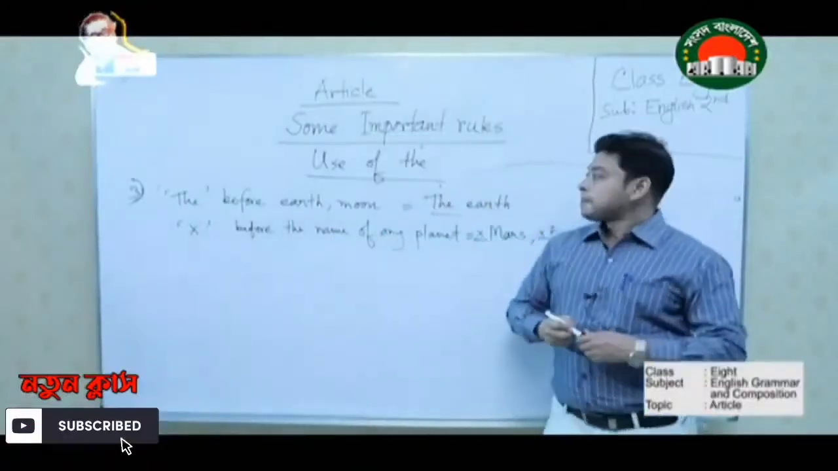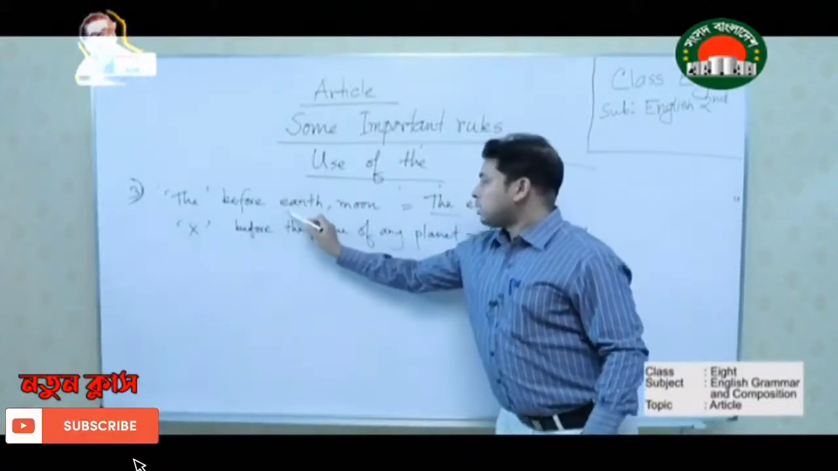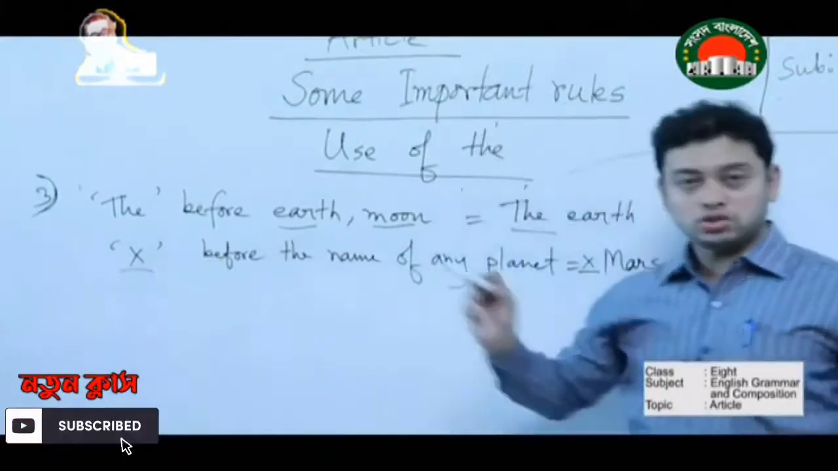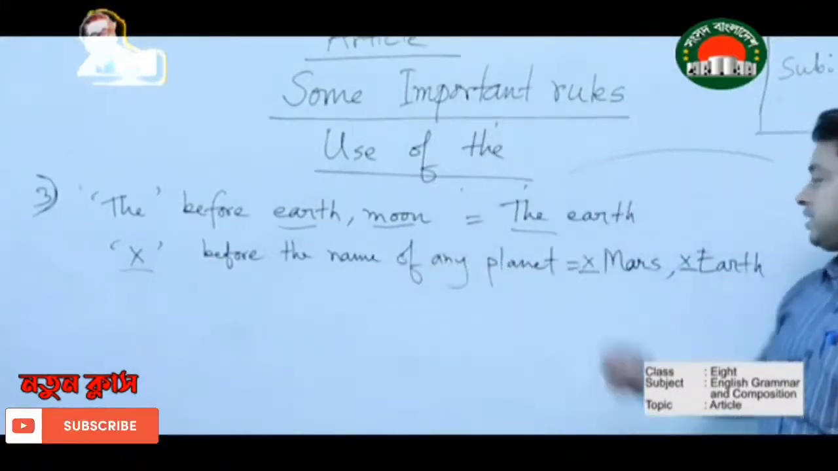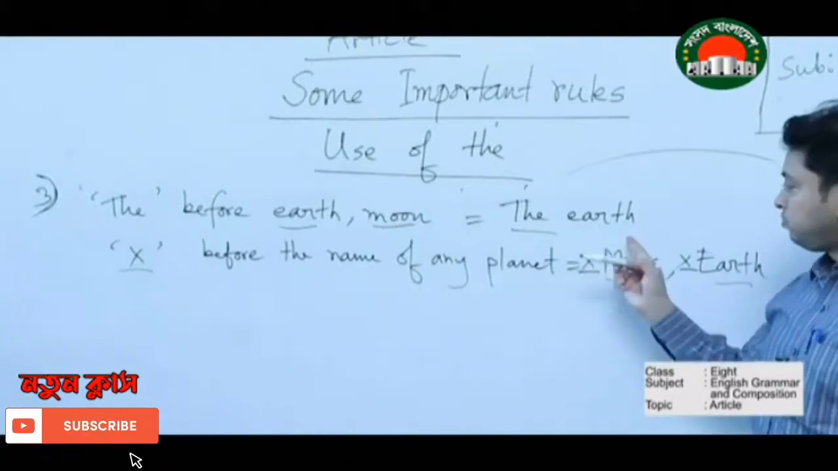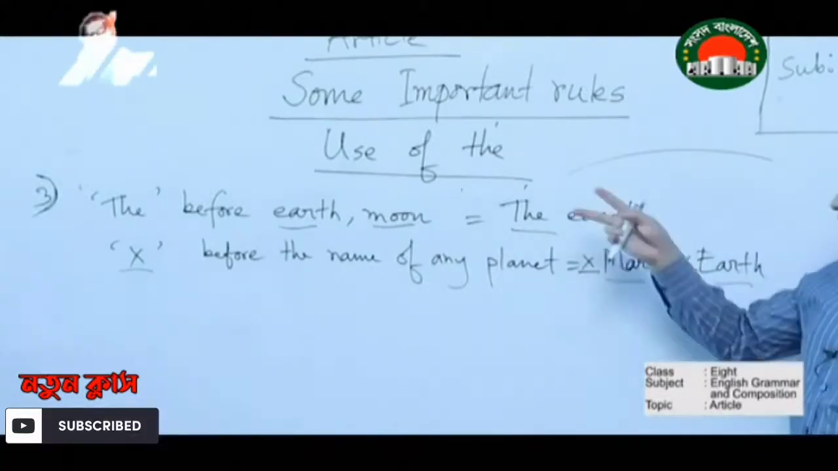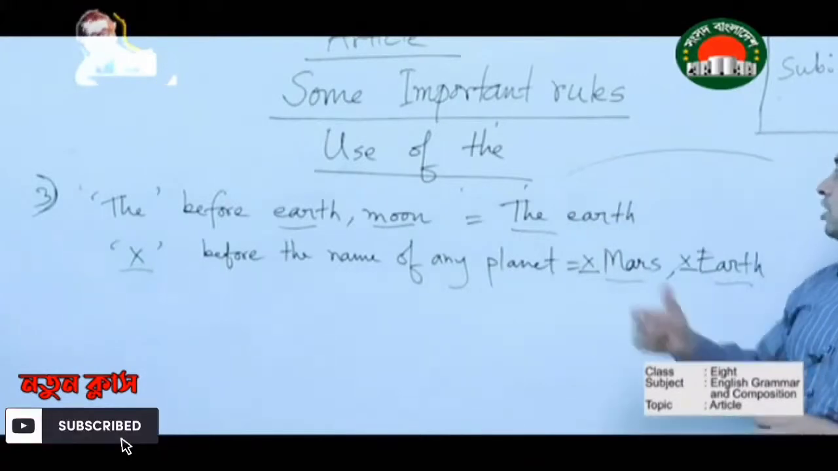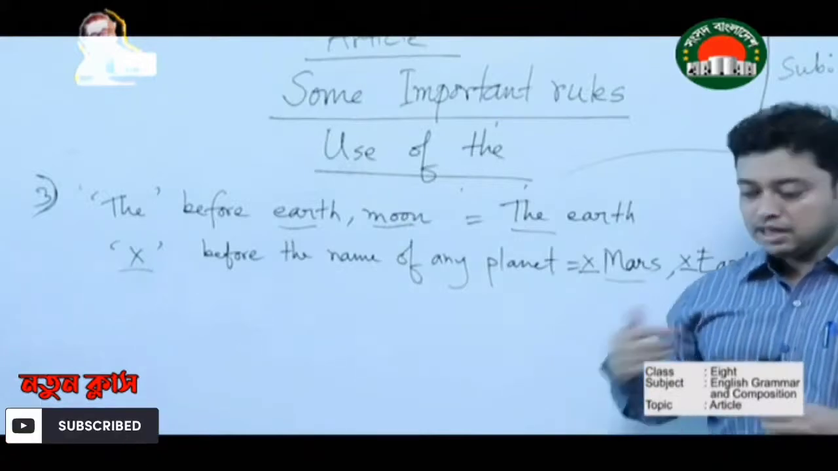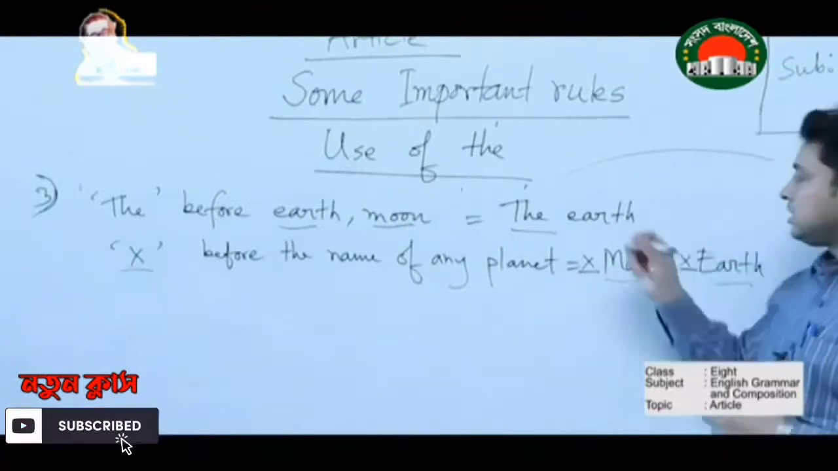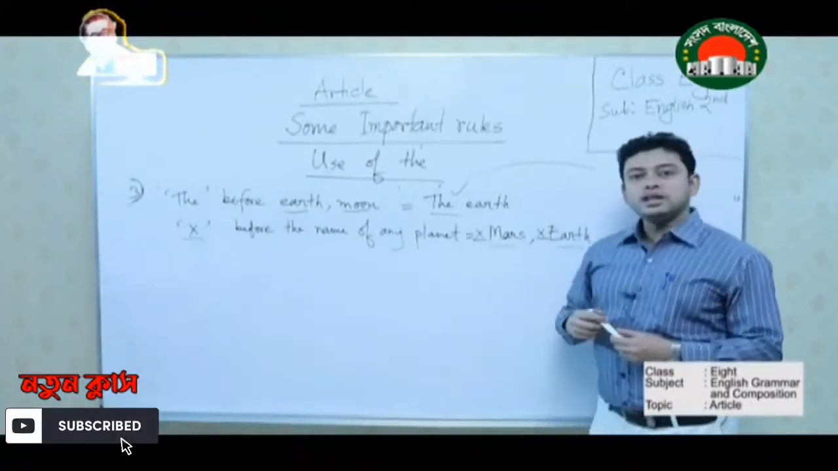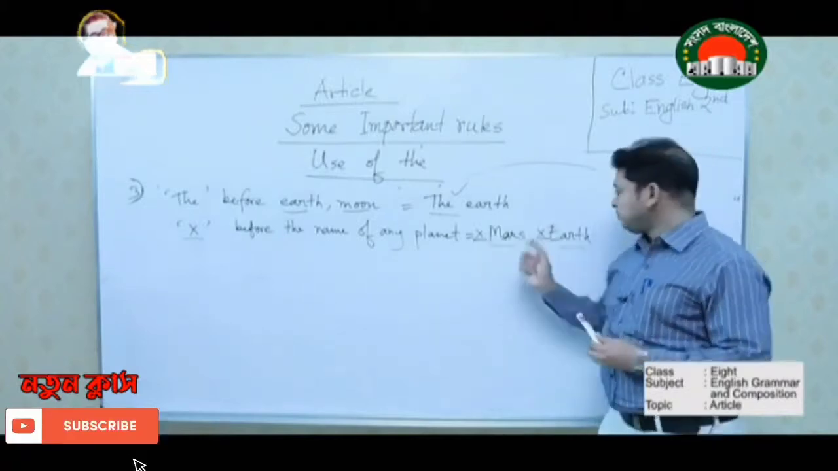So dear students, the is used before earth or moon, the earth. No article is used, that means cross, before the name of any planet, Mars, Earth. The question is, I have used the here for Earth. The problem is, when I am talking about the Earth and I am relating myself that this is my abode, this is my living place, that means I am relating myself. In that case, the is used. But when I am talking about a planet, then there will not be any article. I mean, we have to put a cross before Earth.